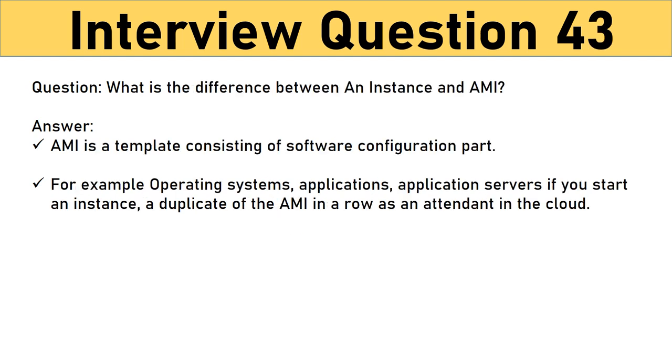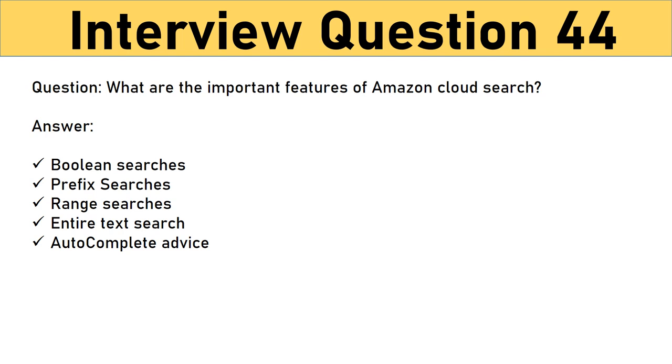Question: state the difference between an instance and AMI. AMI is a template consisting of software configuration, for example operating systems, applications, application servers. If you start an instance, a copy of the AMI runs as an instance in the cloud. Question: what are the important features of Amazon CloudSearch? Important features of Amazon CloudSearch are Boolean searches, prefix searches, range searches, entire text search, and autocomplete advice.